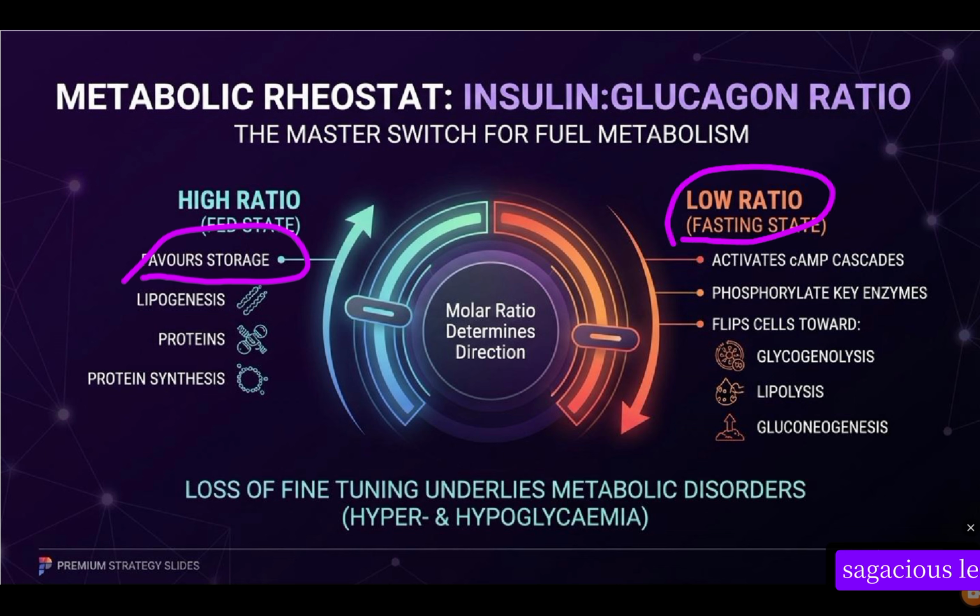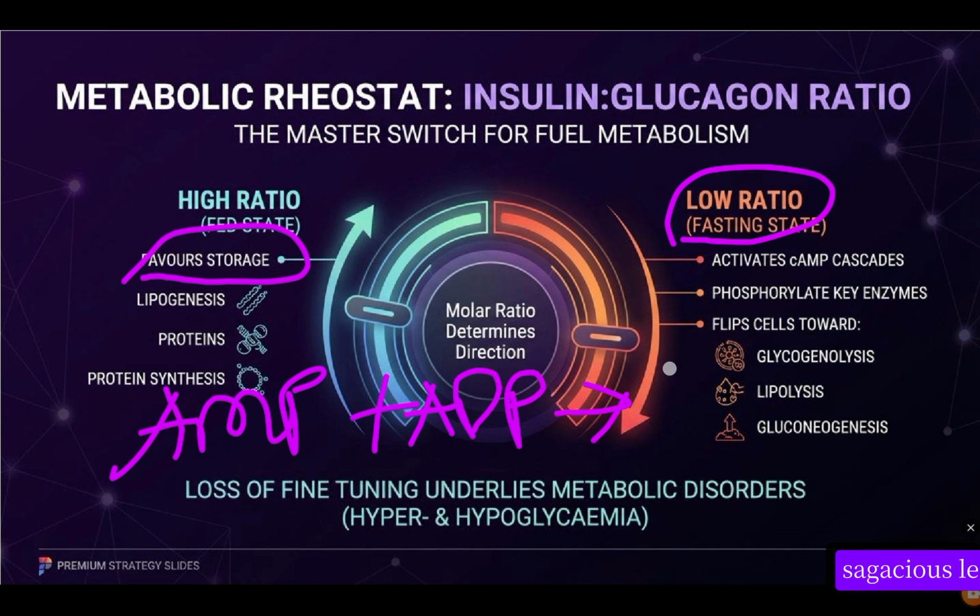In the fasting state, it activates AMP cascades. So I'm going to explain something to you now. We have AMP, we have ADP, and we have ATP. These are three different molecules, and they are inversely proportional to each other.